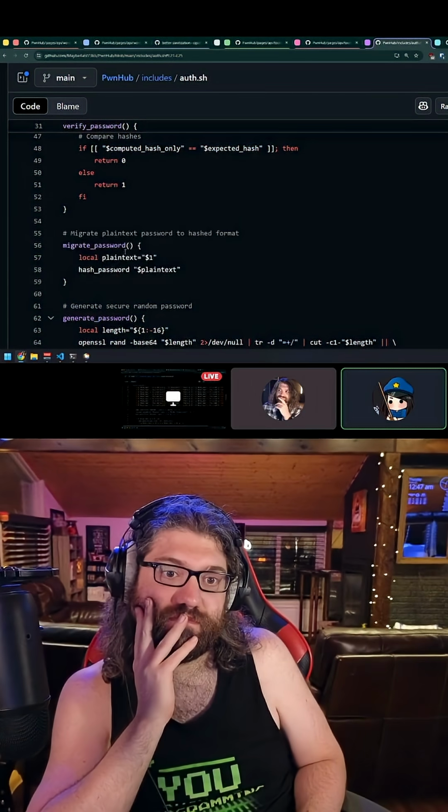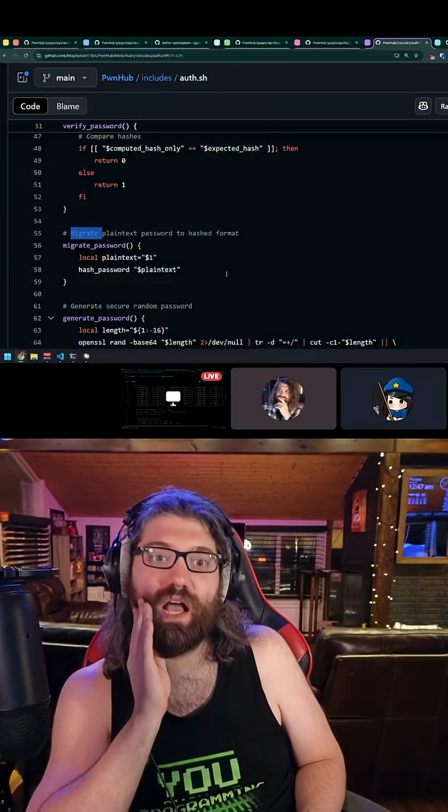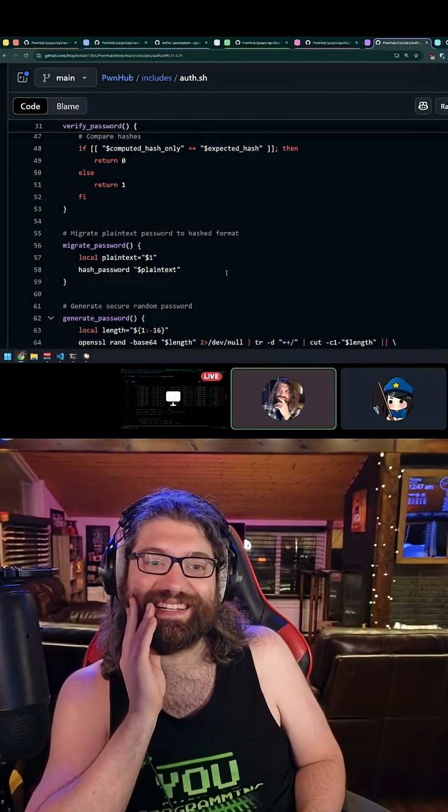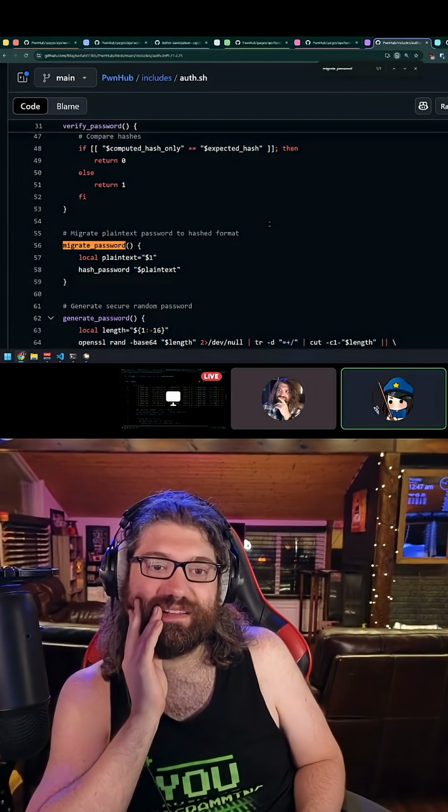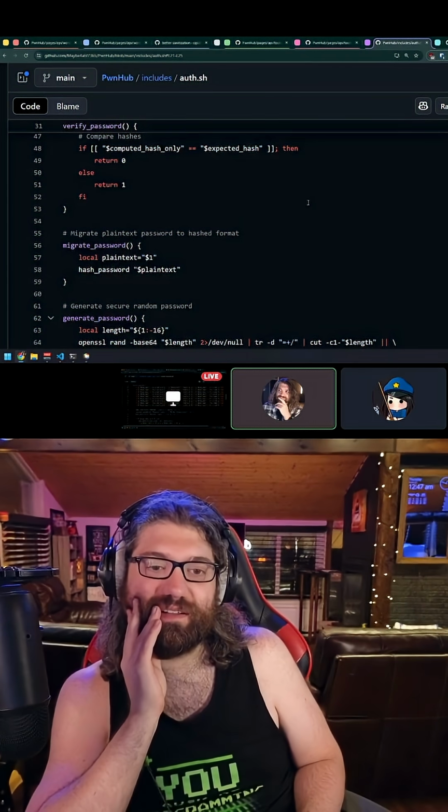This concerns me because it makes me think at some point in this project we were storing plain text passwords. Yeah. Is this used? No, this is not used. This is legacy code. Okay.